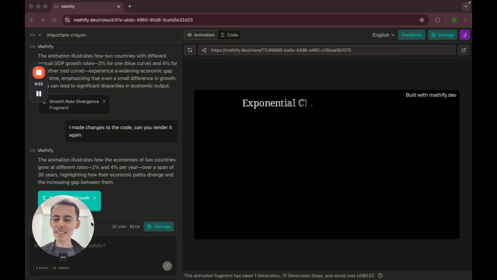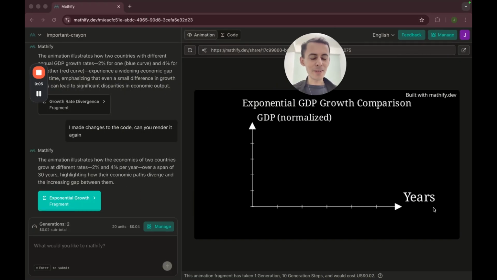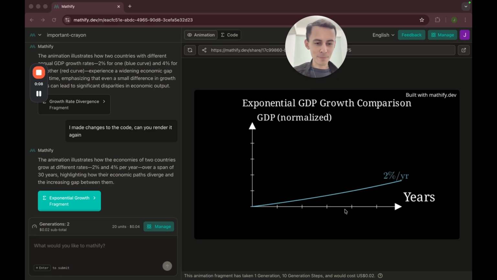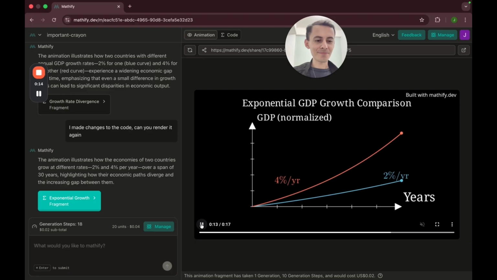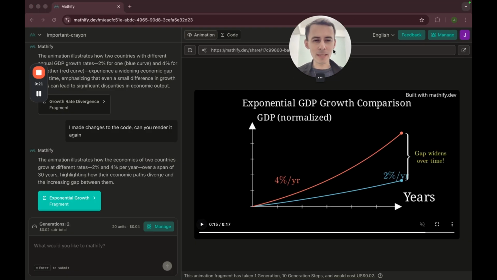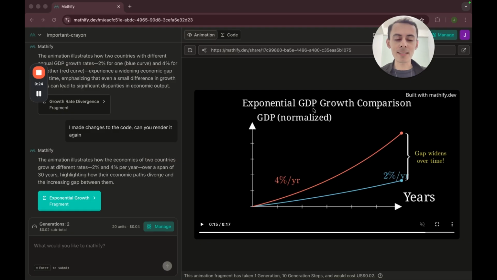Okay, so this is good enough. I think it conveys the points I want to make. You can see here the graph. I'm just going to play it once more, and then I want to say something. Yeah, so that's our chart. That's our animation. Gap widens a lot over time, more than people sometimes would expect, because the nature of the growth is exponential.